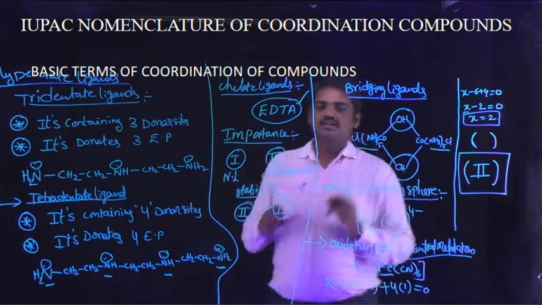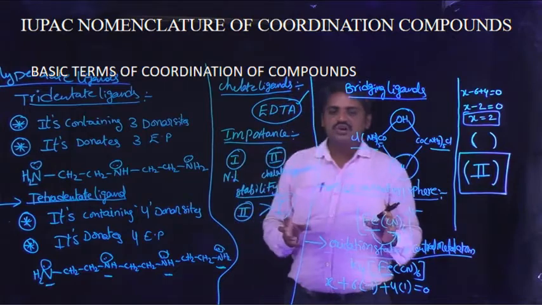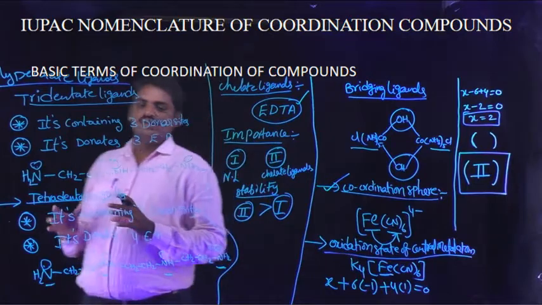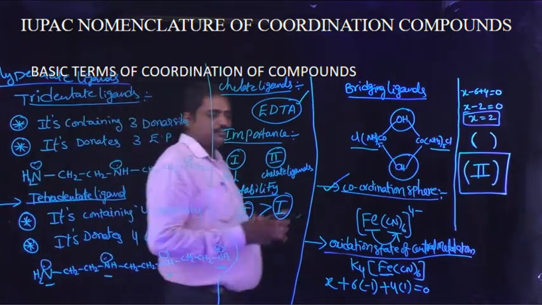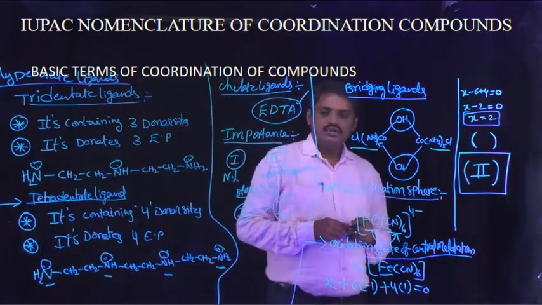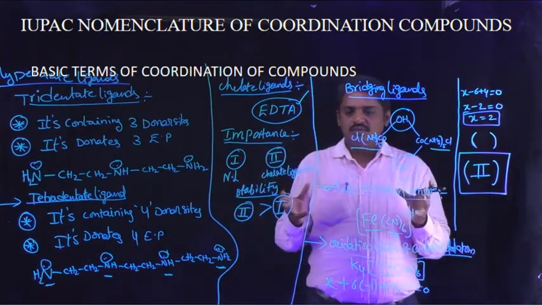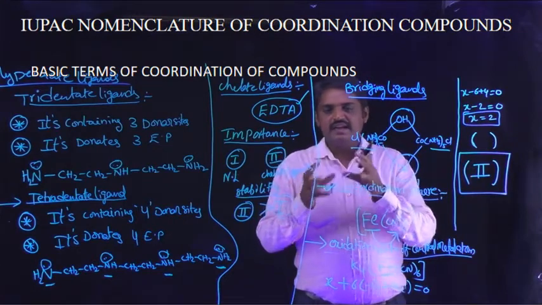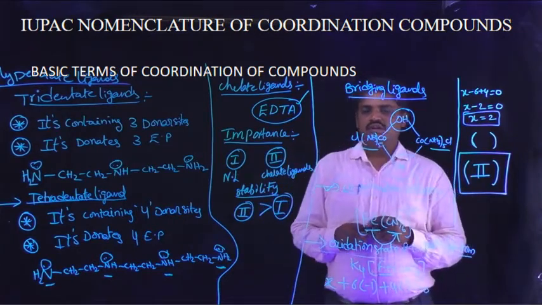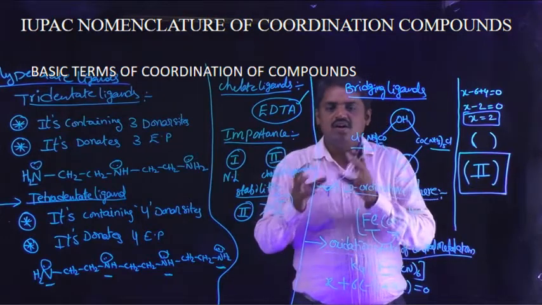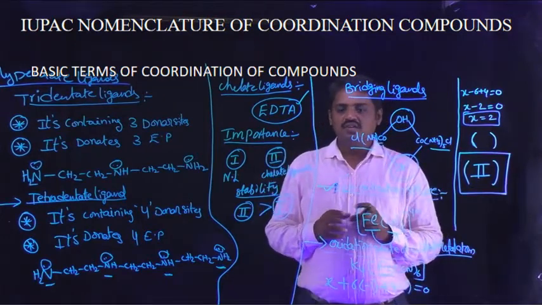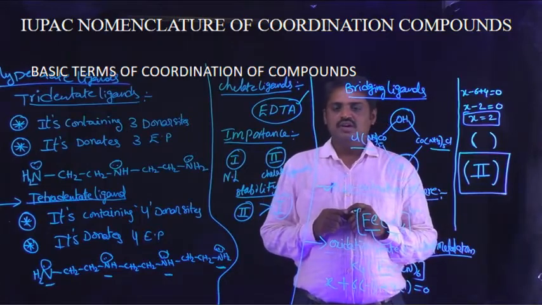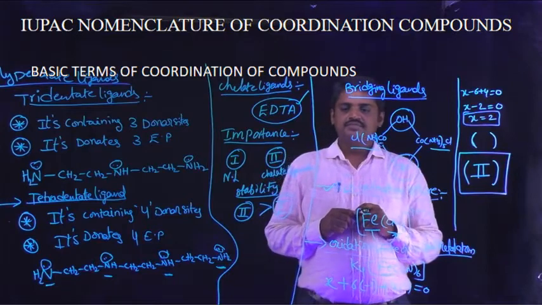These are some basic terms of coordination compounds. In coordination compounds, many parts are observed. First one, central metal atom or ion. Second one, ligands. Third one, coordination sphere.